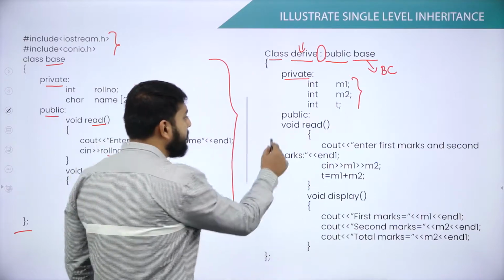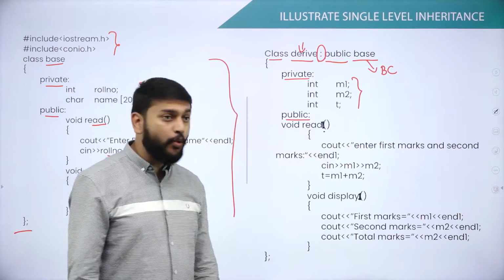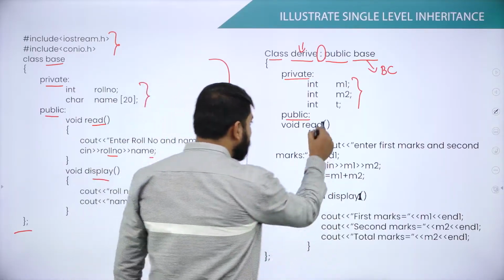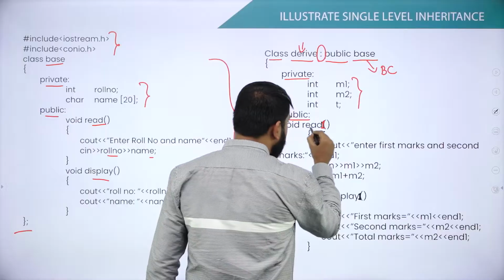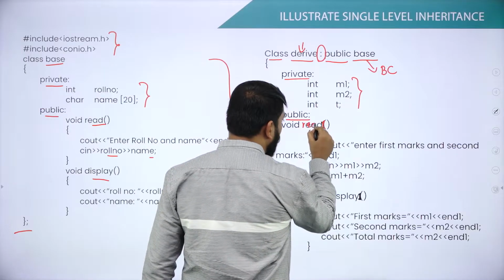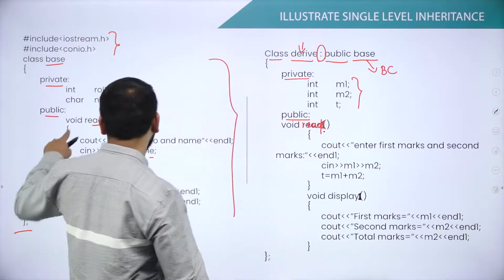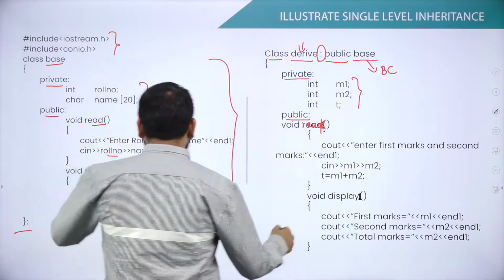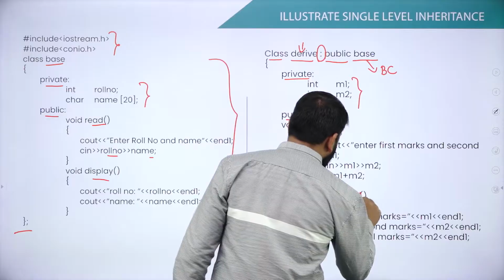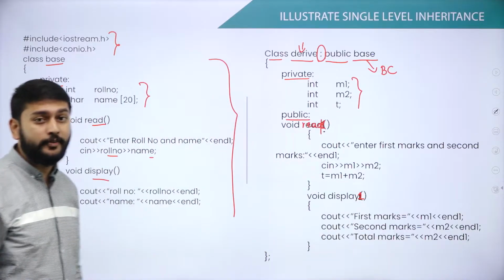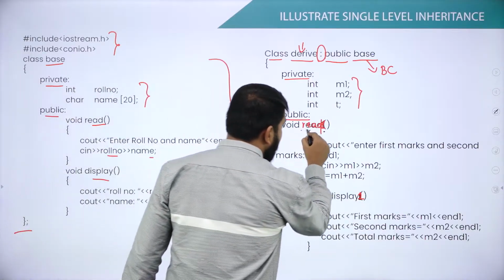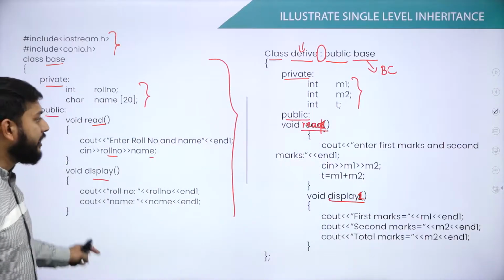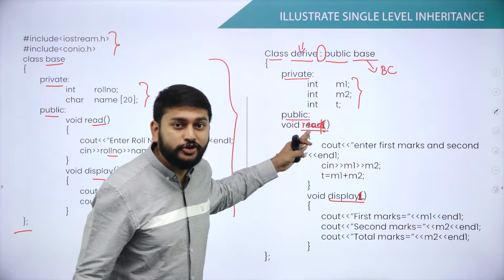Then after that, I have public access specifier. Now what do I have? I have void read. Please observe, my function name is void read1. Here I have void read, and here I have void read1. And here I have display1. Please observe, here I have read1, and here I have display1. My dear students, what am I trying to do here?